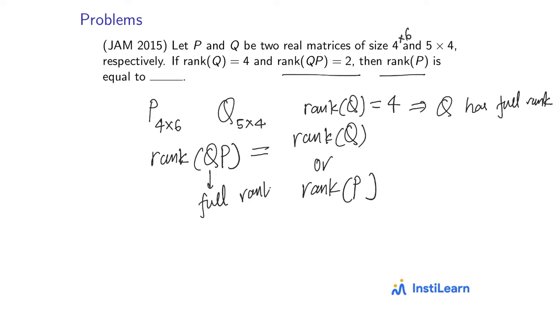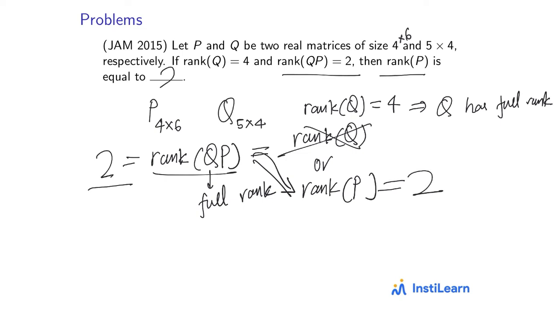Okay, but it is given to be equal to 2. Now we know that rank of Q is 4, so it can't be equal to rank of Q, right? So rank of QP has to be equal to rank of P, and since rank of QP is given to be 2, we know that rank of P is also equal to 2.